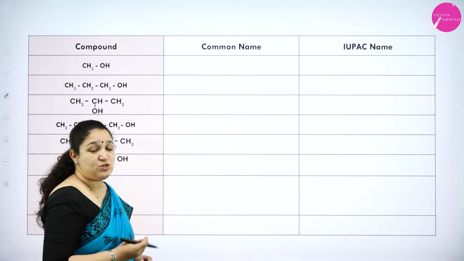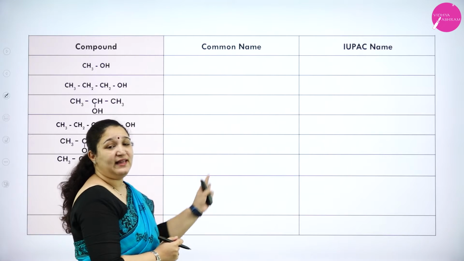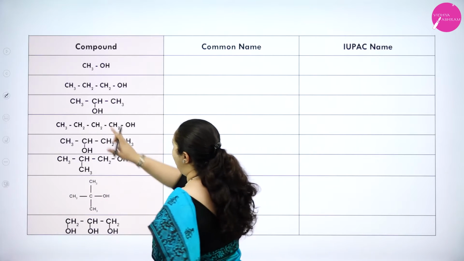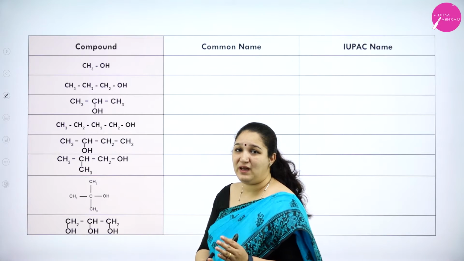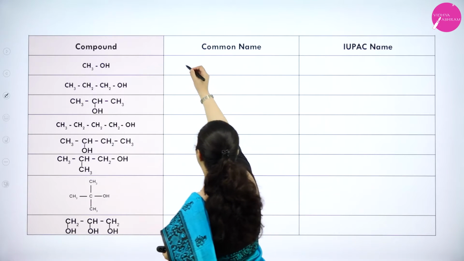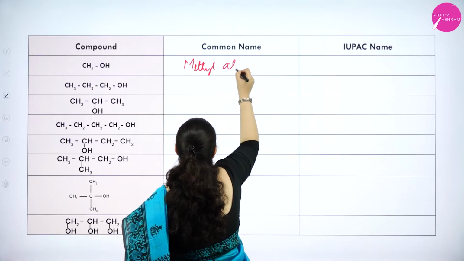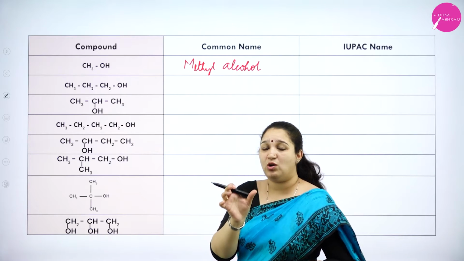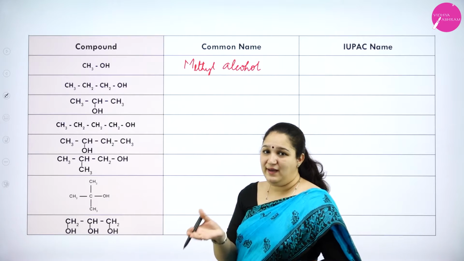Here are some examples to learn about the nomenclature. First I shall write the common name and then I shall explain about the IUPAC name. Okay. So first we have CH3 group with OH group, CH3 group in common name, or commonly what we call it as methyl group. So the name will go like this, as methyl alcohol. See, in common name, the full word alcohol was used, okay, and the prefix is the alkyl group.